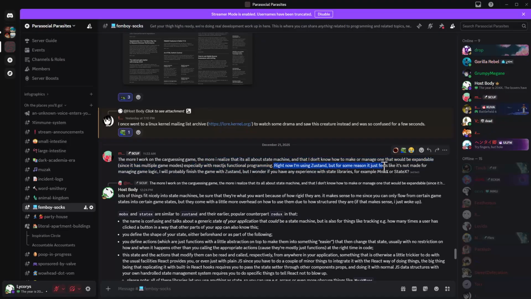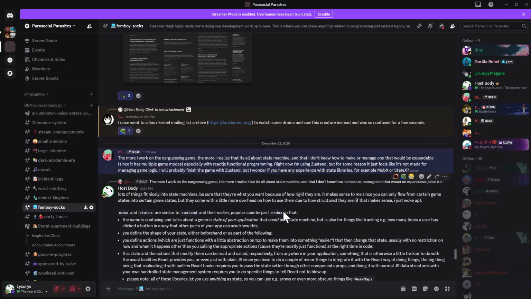Right now they're using Zustand, but for some reason it feels like it's not made for managing game logic. You probably finish the game with Zustand, but you wonder if you have experience with state libraries or, for example, MobX or StateX.